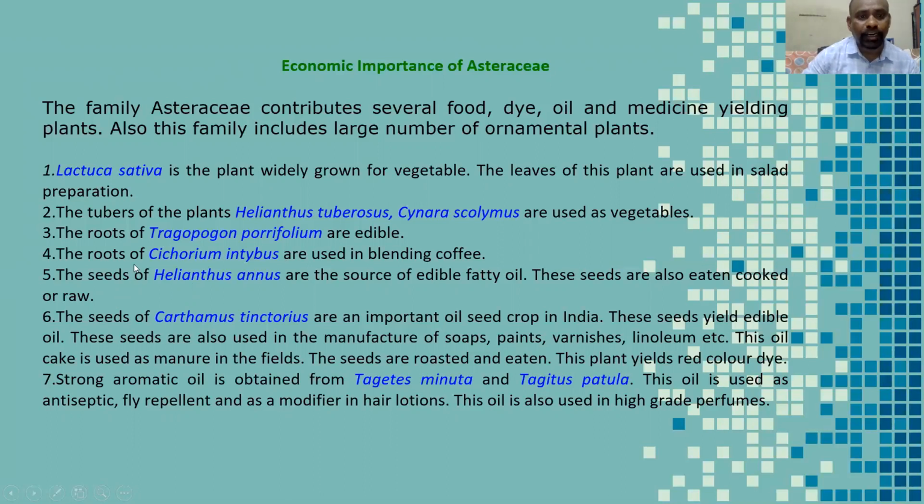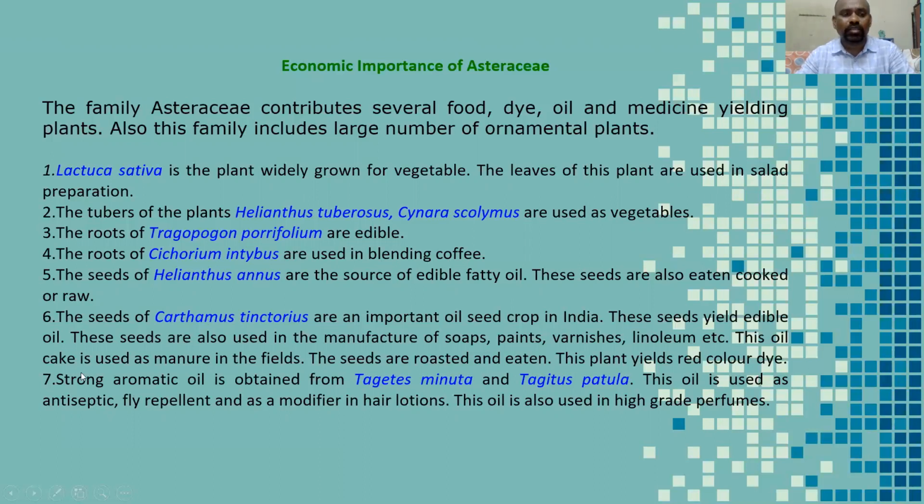The tubers of Helianthus tuberosus are used as vegetables. The roots of Tragopogon porrifolius are edible. The roots of Cichorium intybus are used in blending coffee. The seeds of Helianthus annuus are the source of edible fatty oil. The seeds of Carthamus tinctorius are an important oil seed crop in India.